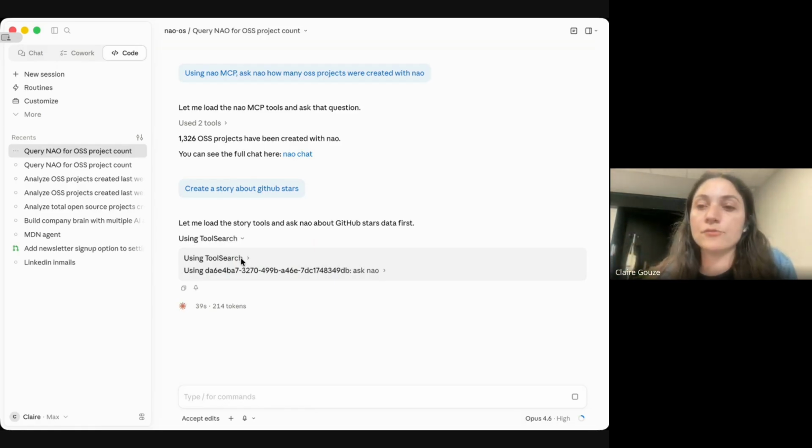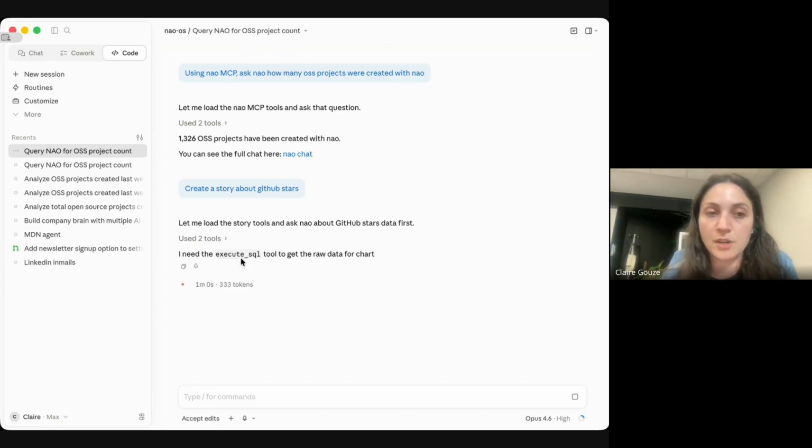We have a full set of tools to manage your stories in Nao: create stories, search from a story, and read from stories. So let's say you already built a story in Nao, but you are in an agent conversation and you want to get some information from the story in your conversation, then you can do it from here.